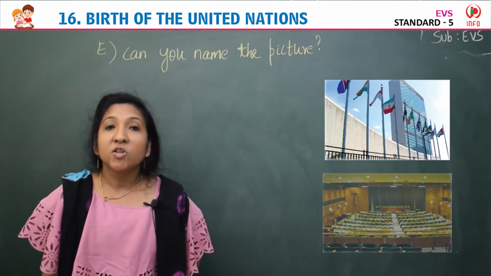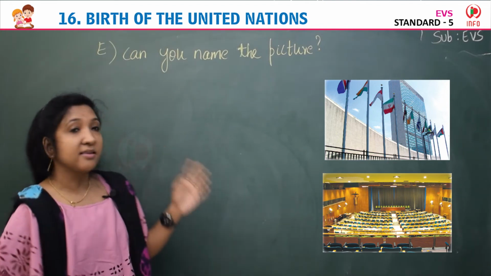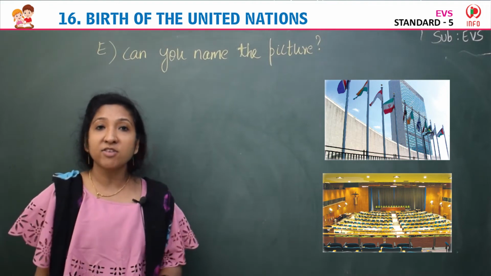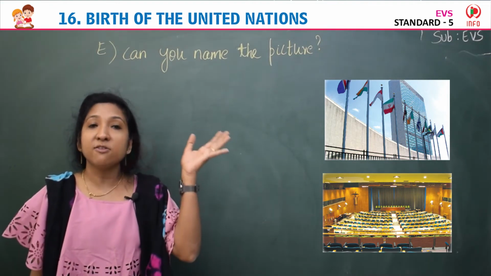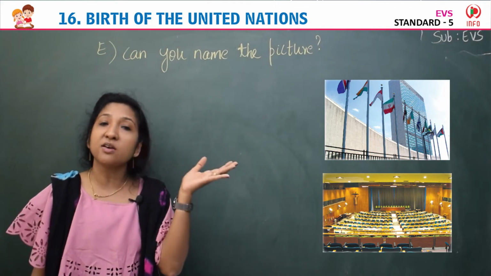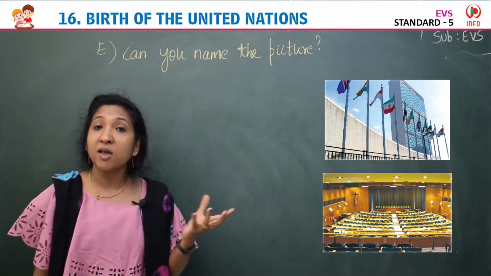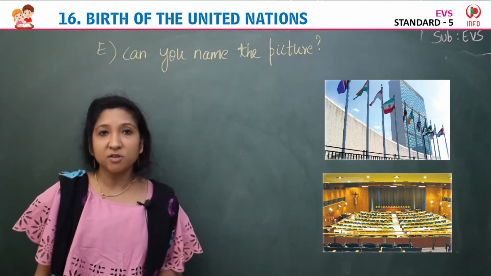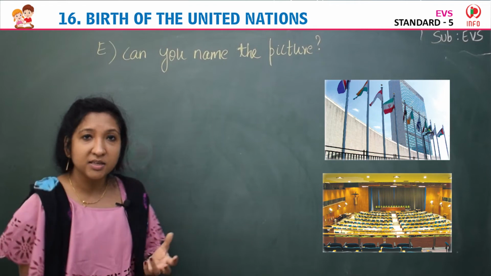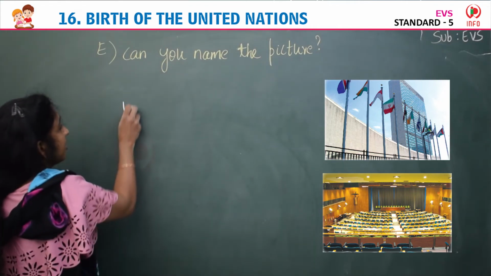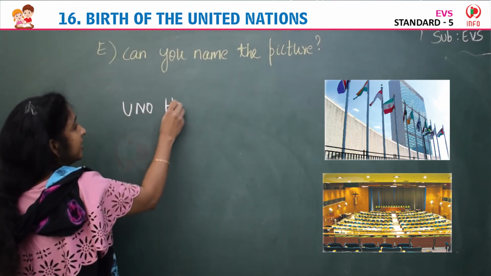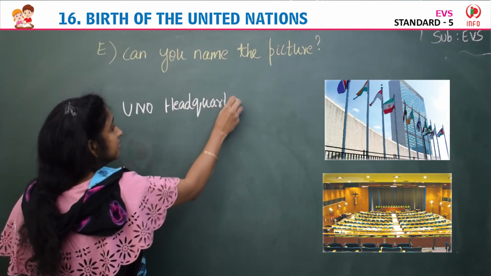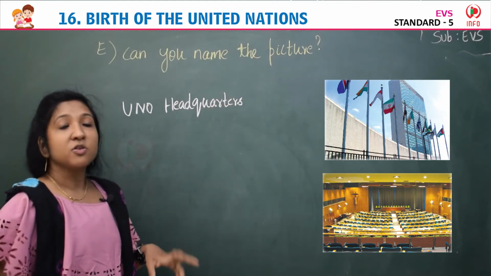Okay. Children, next exercise is exercise E. Can you name the picture? Here they have given two images. So look at the first image. What can you see here? Which picture does this represent? Yes, it represents the UNO headquarters. It is at New York, isn't it? So the first picture represents the UNO headquarters. UNO headquarters is at New York.